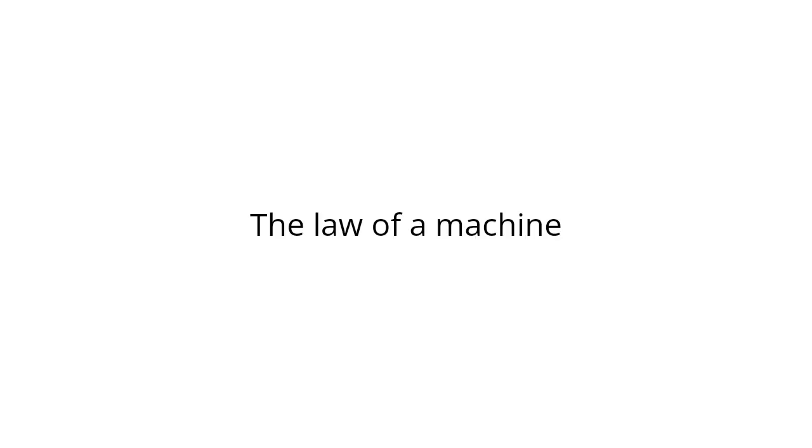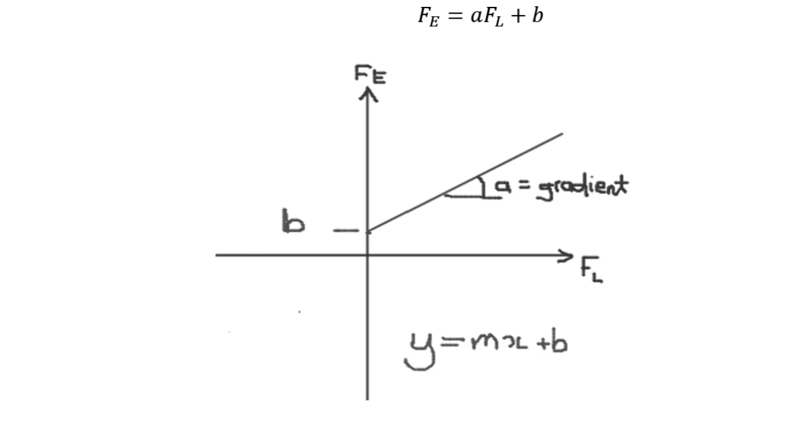The law of a machine. The law of a machine is an equation which expresses the relationship between load, Fl, and effort, Fe. In many cases this relationship, when plotted as a graph of effort against load, is a straight line. Its mathematical equation is of the linear form, Fe equals A times Fl plus B, where Fe is the effort, Fl is the load, A is the slope of the graph, and B is the value of Fe where the graph cuts the Fe axis. The law of the machine can be used to predict the effort required to move any load by the machine.